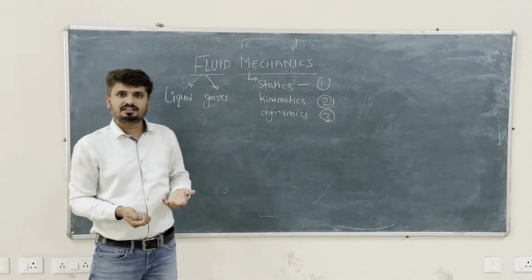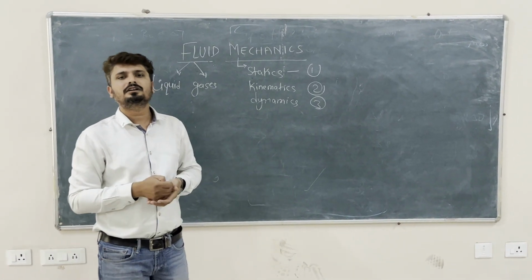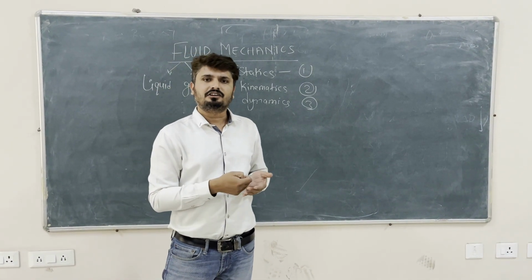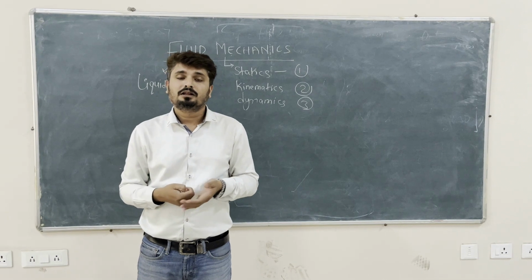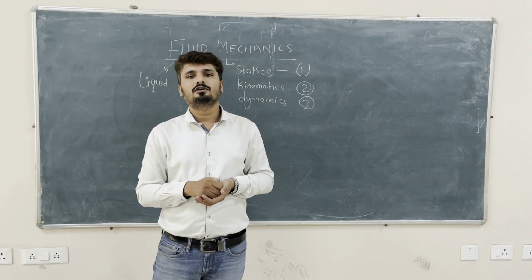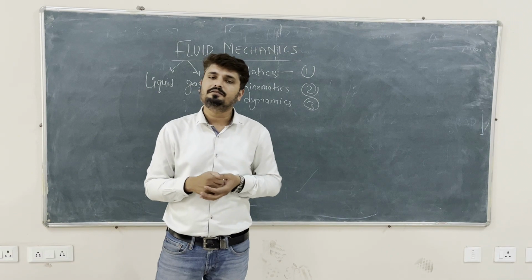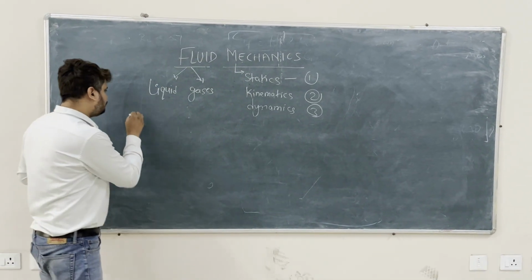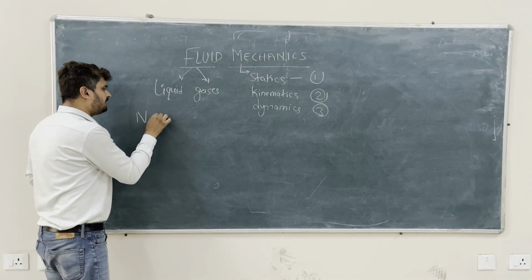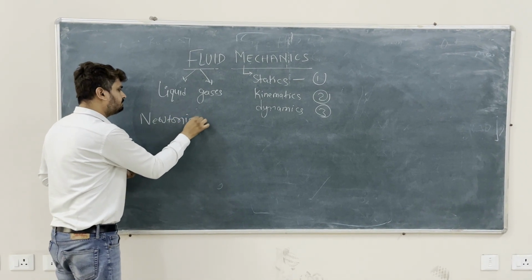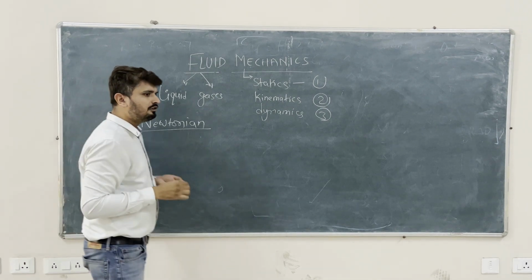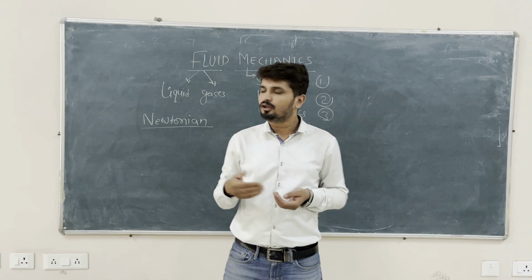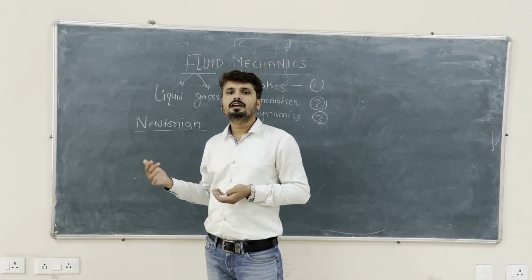Now this is the definition of fluid, and the types of fluid are generally classified into two types: real and ideal fluids. In real fluids there are two basic types, Newtonian and non-Newtonian. Firstly we understand what a Newtonian fluid is. Whichever fluids follow Newton's law of viscosity come under Newtonian fluids.